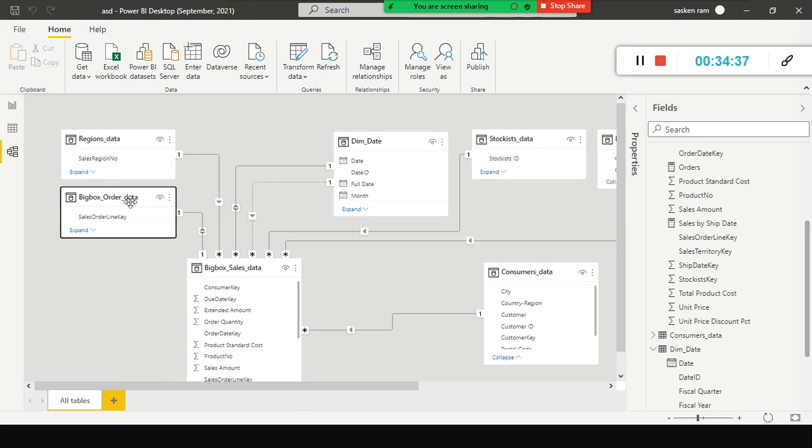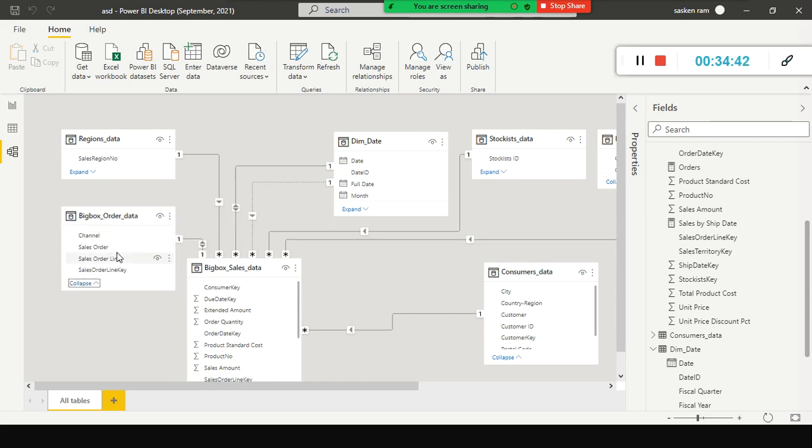So in this order data, this is a master table. If you expand this, you have the order number, and then you have the channel, which channel the customer ordered from, whether they ordered from the app, came and purchased in store, or ordered through our website or our salesperson.